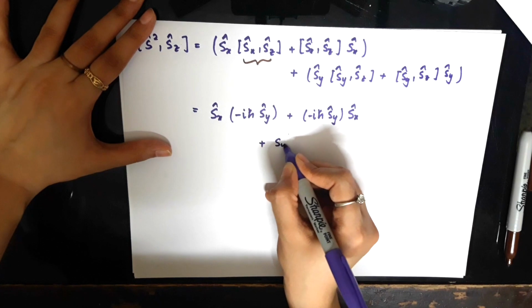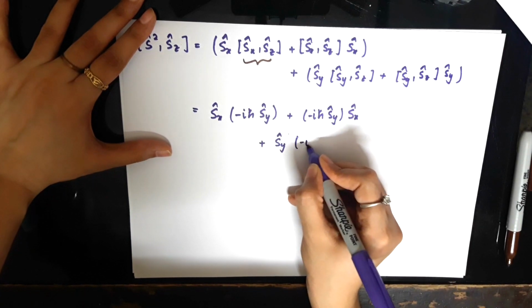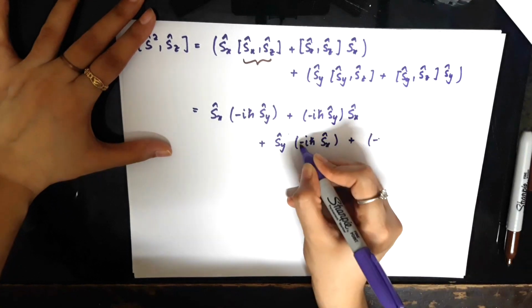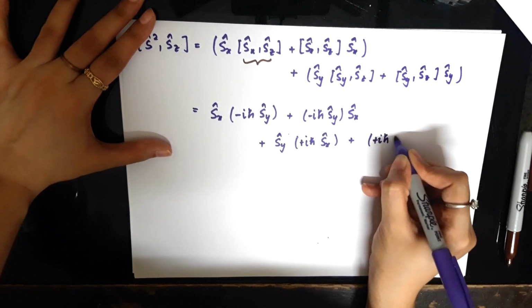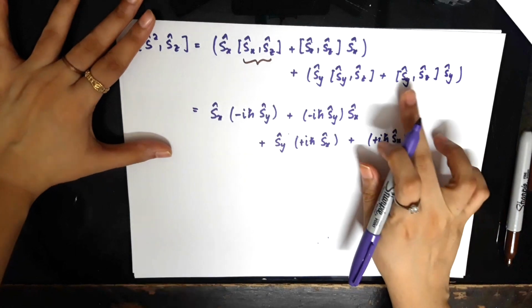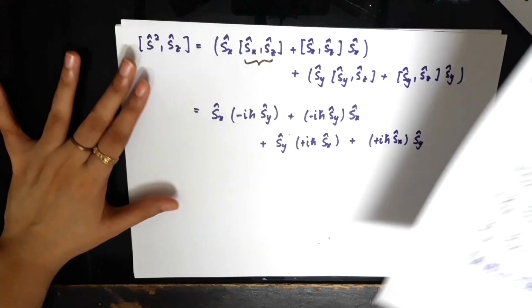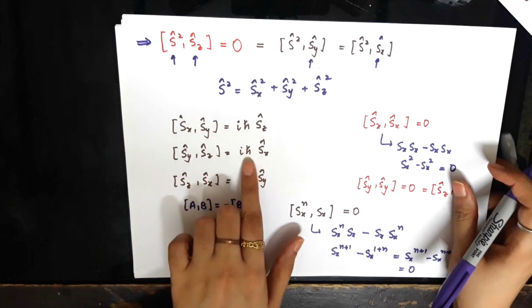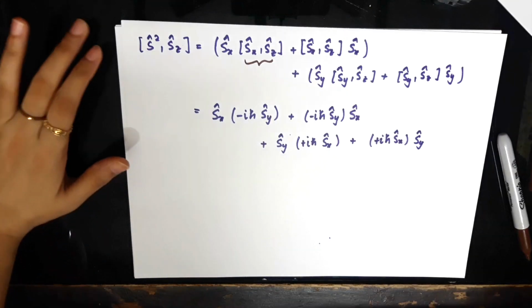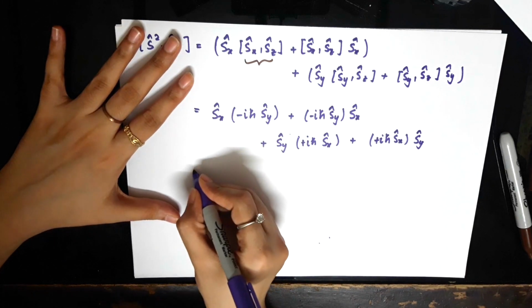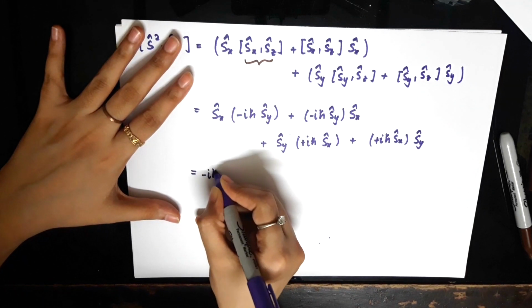So I am left with Sy. The commutator here is minus i h bar Sx. And here again the commutator is plus i h bar Sx, and here again plus i h bar Sx with Sy. And I take this relation simply from here: Sy with Sz is i h bar Sx. Now as I can see, minus i h bar is just a complex number, so I can take it out of the whole thing.